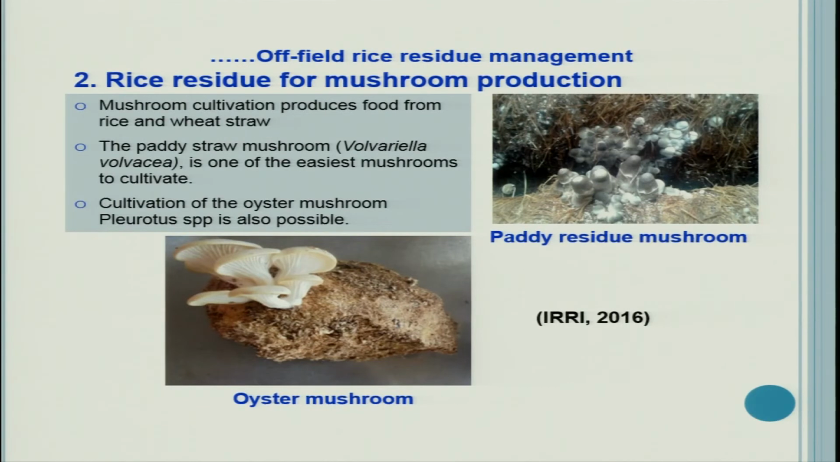Now, rice residues can be used in mushroom production also. Mushroom cultivation produces food from rice and wheat straw. The paddy straw mushroom Volvariella volvacea is one of the easiest mushrooms to cultivate. Cultivation of the oyster mushroom, Pleurotus species, is also possible. You can see two pictures, one is paddy straw mushroom and the other is oyster mushroom. And you can see the paddy residue is used, and after the production of mushroom, if you want to dispose of it, it can be disposed right back into the field, where it can be incorporated back into the soil.